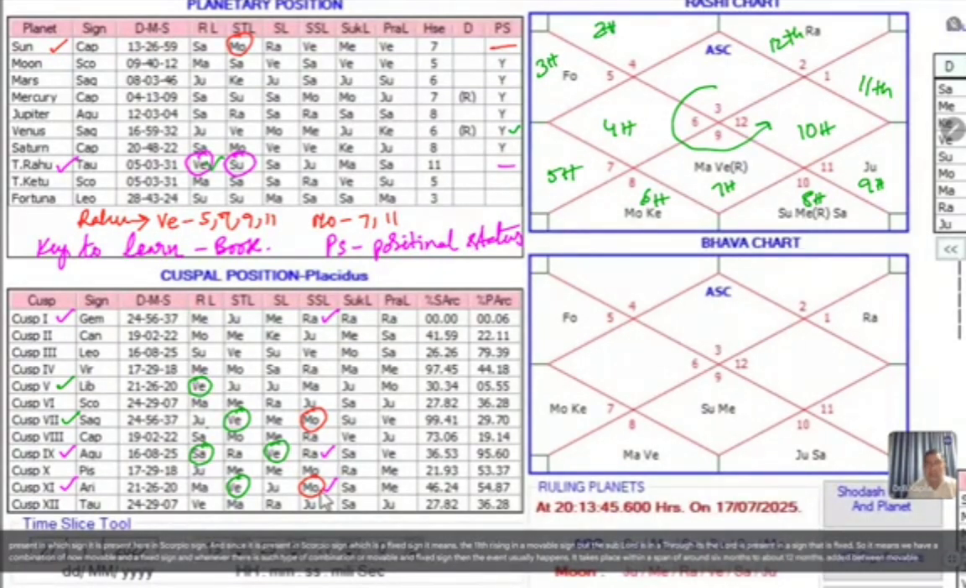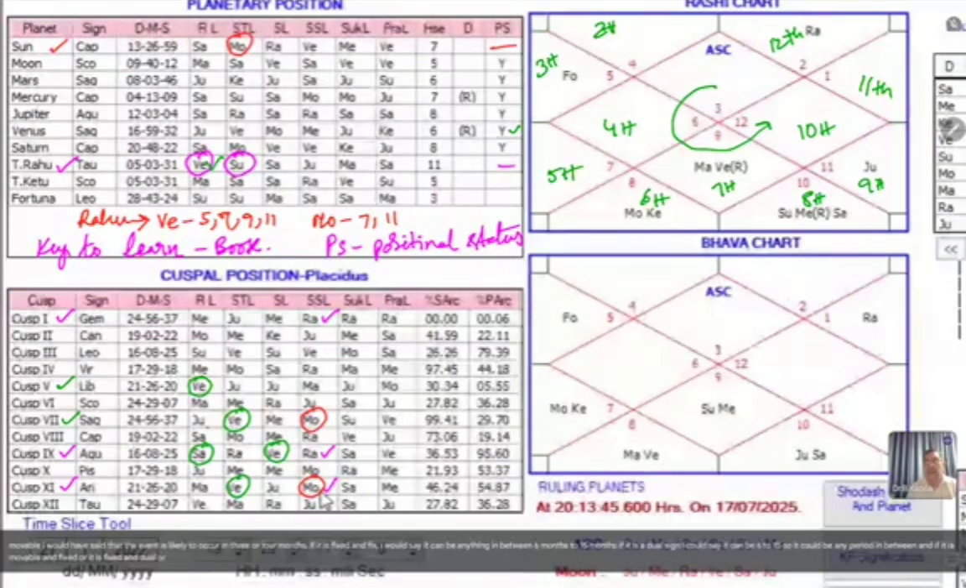Had it been movable and movable, I would have said that the event is likely to occur in 3 or 4 months. If it is fixed and fixed, I would say it can be anything between 6 months to 15 months. If it is a dual sign, I could say it can be 6 to 15, so it could be any period in between. And if it is movable and fixed, or fixed and dual, or movable and dual, then accordingly you can check that the event shall take place around 6 months to 15 months.